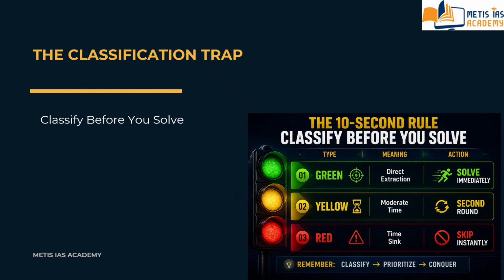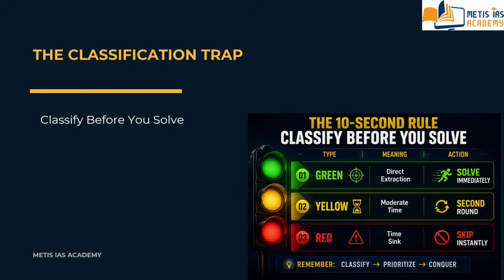Classify before you solve. Actually, the question belongs to green zone, yellow type or red type. What is green type? This is a direct question. You can easily solve it, so you have to solve it immediately.